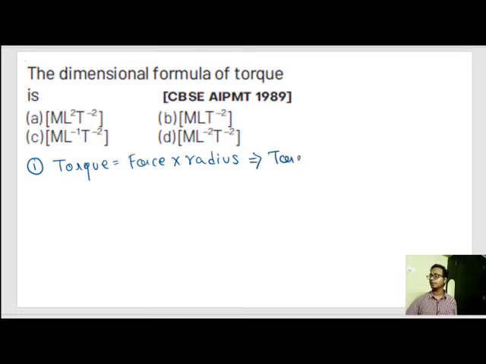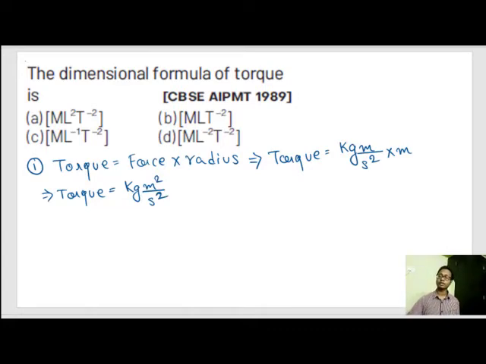So torque is equal to the unit of force, kg meter per second square, into meter, the unit of radius, or torque is equal to kg meter square per second square.